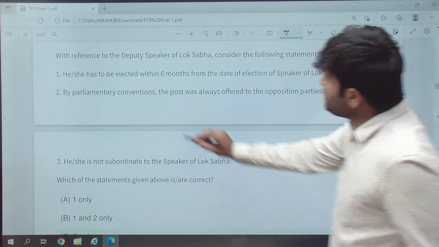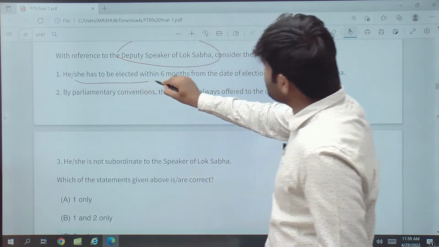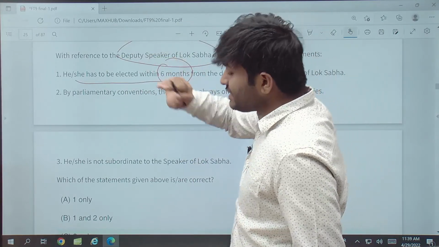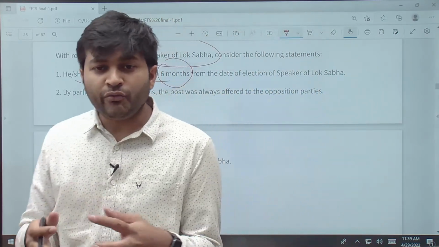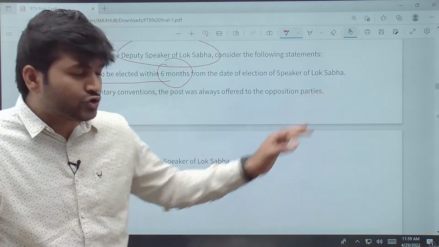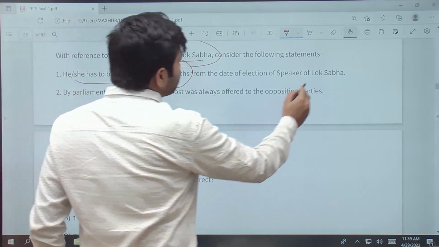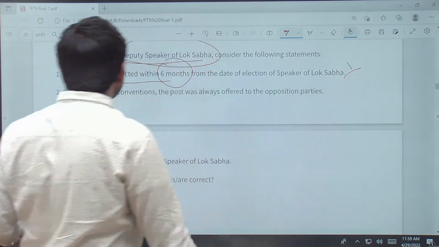Deputy speaker, with reference to the deputy speaker of Lok Sabha, he or she has to be elected within 6 months. Not within 6 months, whichever the time, as soon as possible, he or she has to be elected. Who? The deputy speaker of Lok Sabha. And the time is not specific, but as soon as possible.